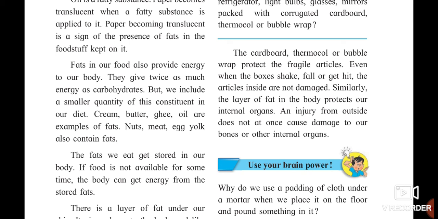Cardboards, thermocols, etc. are kept. Why? Because they are protecting them. In the same way, our body is protected because of these fats present beneath our skin. Whenever you fall down, your bones or your internal organs are not getting damaged because of these fats.